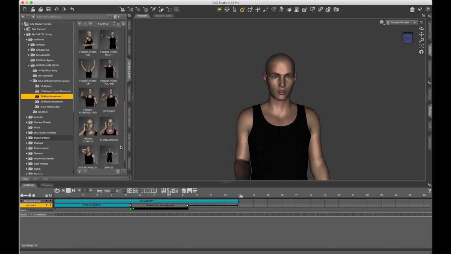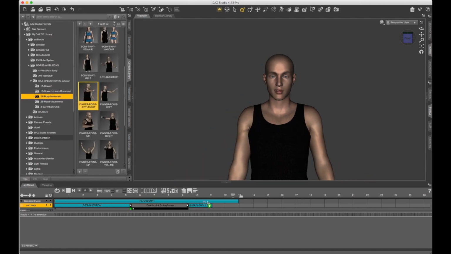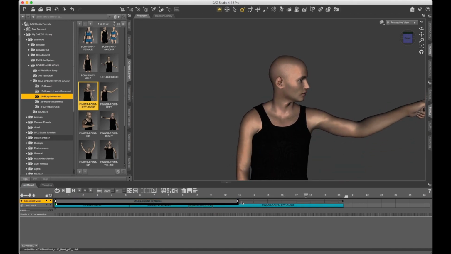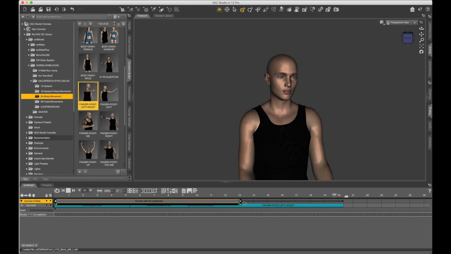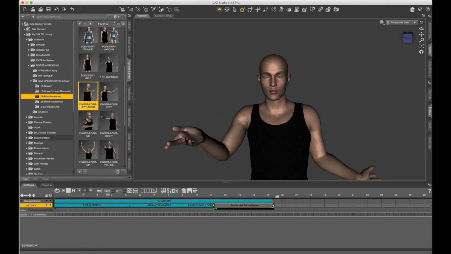So I'm going to add some more stuff here. We'll add a shoulder shrug, like he's reacting to someone's question maybe. And then end off by, say, giving somebody some directions, pointing in a direction. We can single click and just extend anything. It'll loop. And we can bring things back.